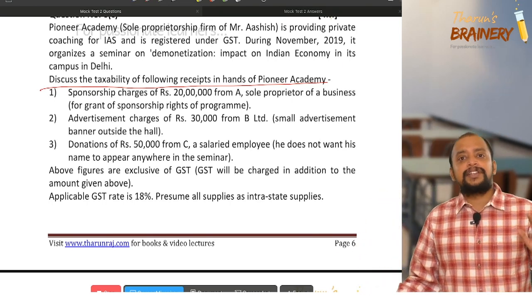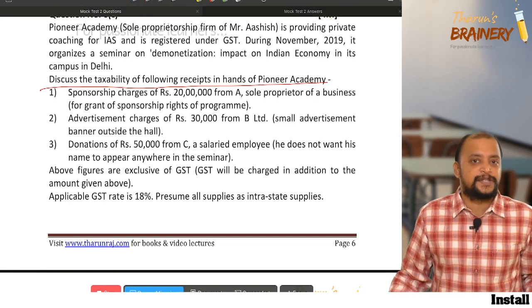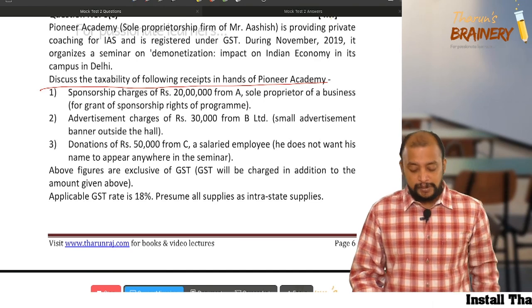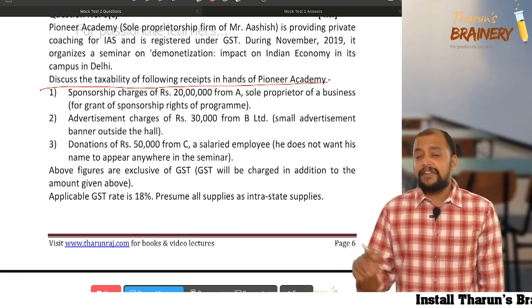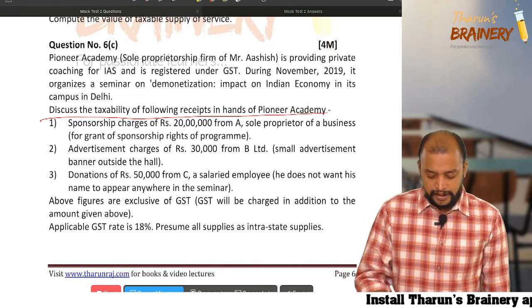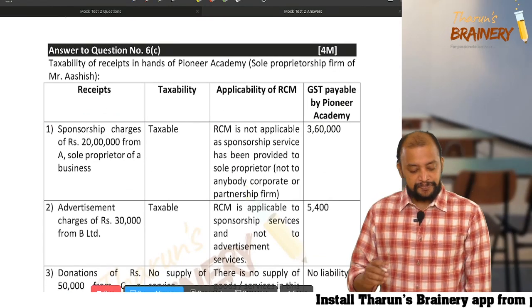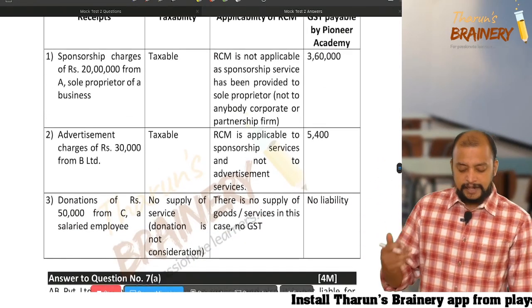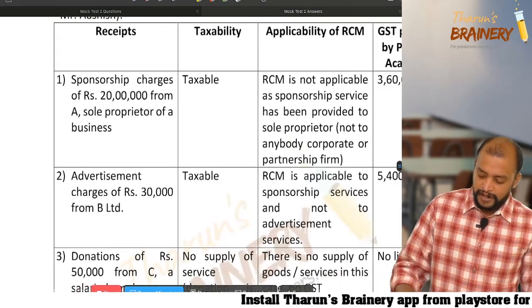So therefore in that case we will pay GST, and nowhere we have exemption also with respect to advertisement services. So GST payable by Pioneer Academy. This second point is the place where everyone would have committed mistake. So that's a trap, and therefore here the liability to pay GST is on Pioneer Academy. And as this is an important point, you will be given 1 mark for the first one.